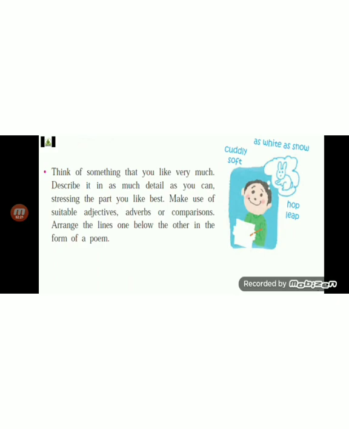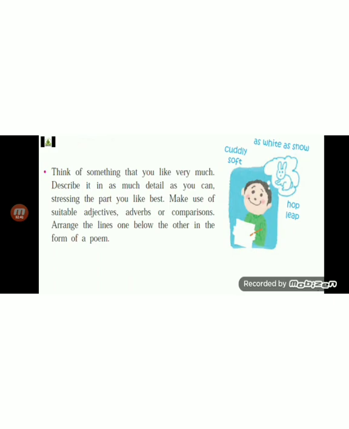Take a pen and paper and describe the thing which you like the most, stressing upon the part which you like the best. For example, here, cuddly soft, as white as snow, hop and leap. These are the words which they are stressing on.